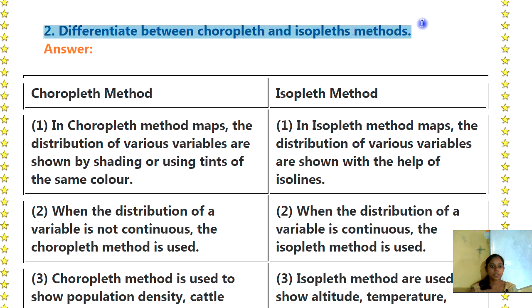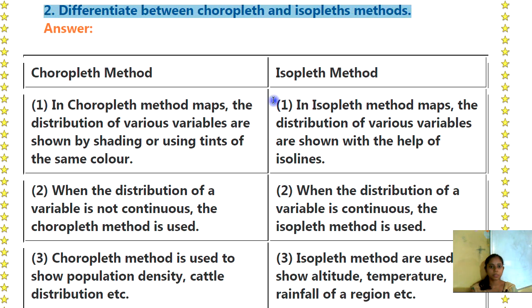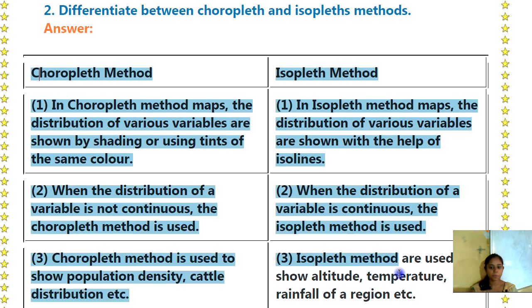Second, differentiate between choropleth and isopleth method. First, in choropleth method maps, the distribution of various variables is shown by shading or using tints of the same color. In isopleth method maps, the distribution of various variables is shown with the help of isolines.